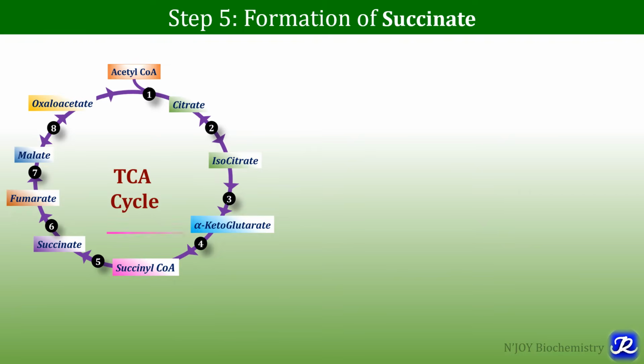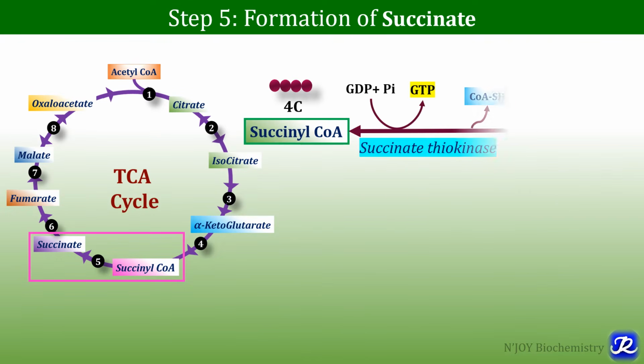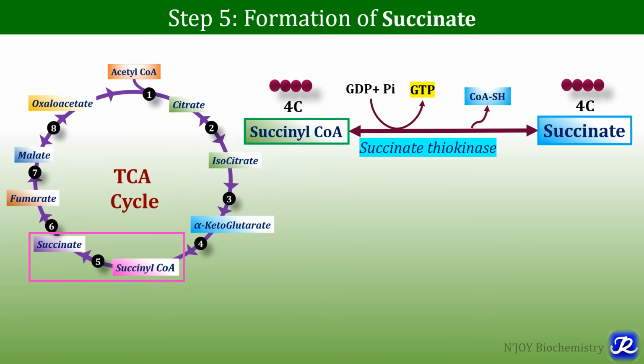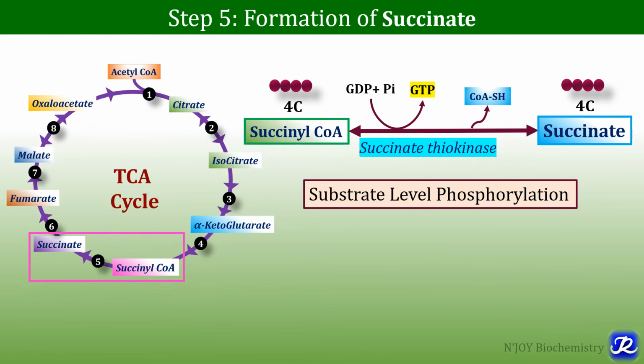Step number 5 of TCA cycle is formation of succinate from succinyl-CoA. And this formation of succinate from succinyl-CoA is catalyzed by the enzyme succinate thiokinase. And there is release of coenzyme A here, and one molecule of GTP is formed from GDP. And this is an example of substrate level phosphorylation where there is no role of electron transport chain.